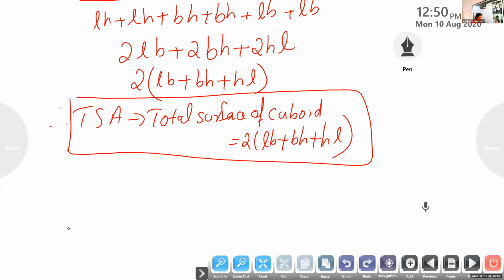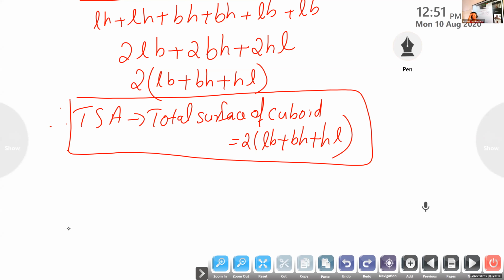Okay, so once again we will revise. Cuboid has how many faces? A cuboid has 6 faces. Front, back, top, bottom and sides. So lateral surface area means area of how many sides? Area of 4 sides.